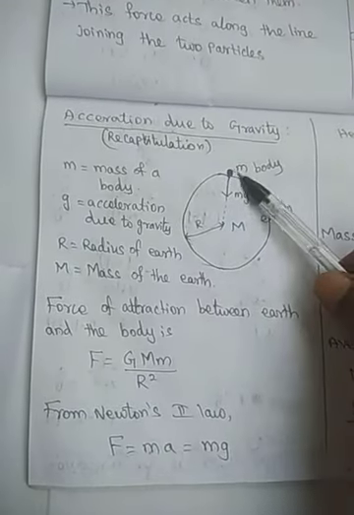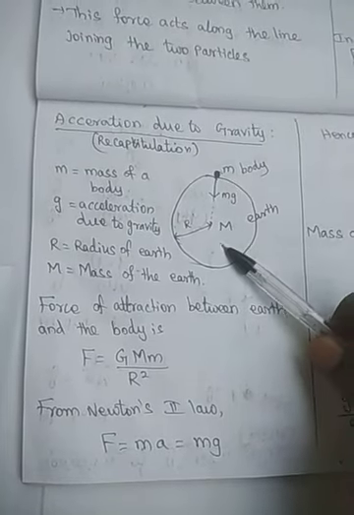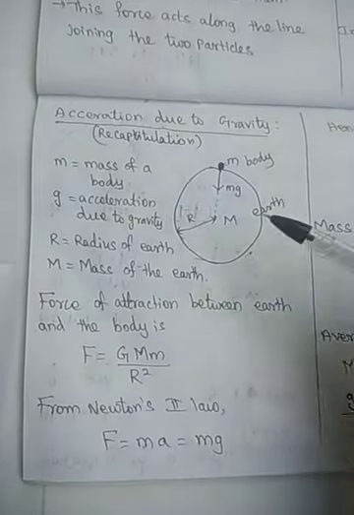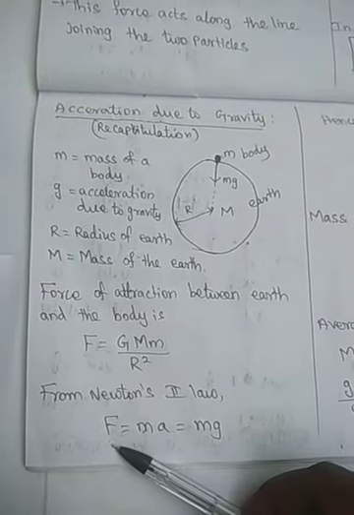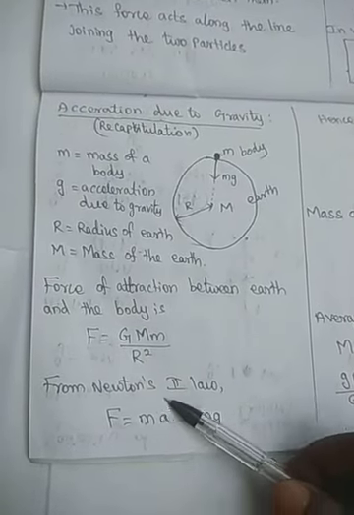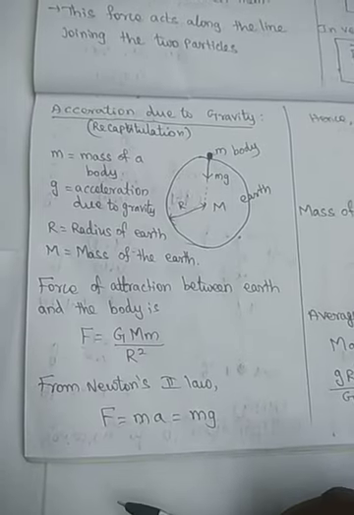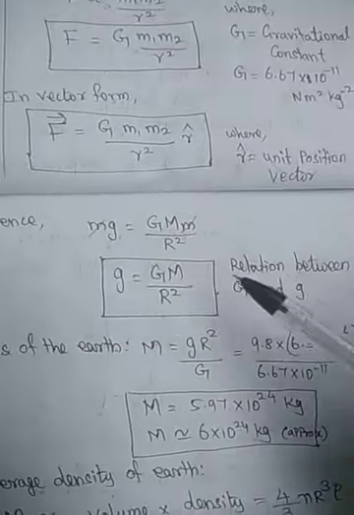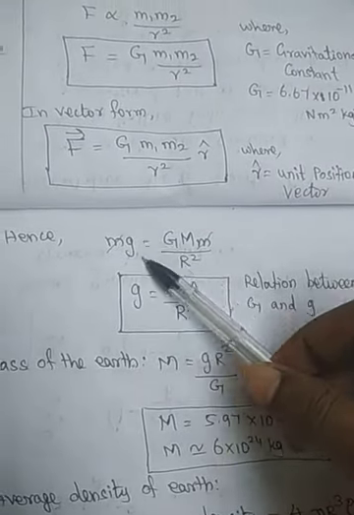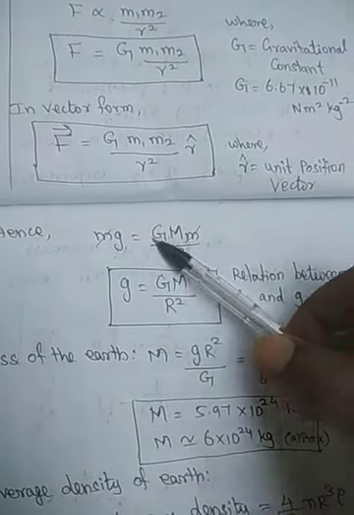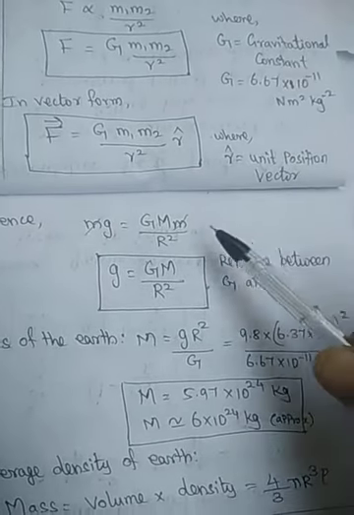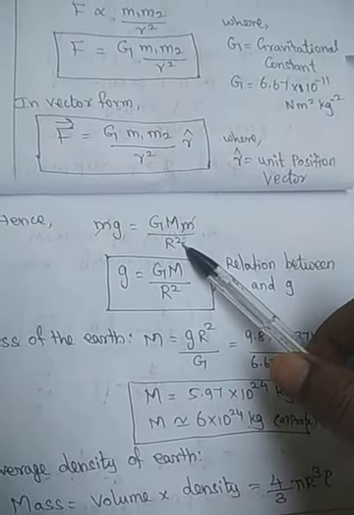Also, there will be a force of attraction towards the center of the earth by the body due to the gravity of the body, which is mg. That is Newton's second law, F is equal to ma, where a is the acceleration due to gravity g. So these two forces are equal. Hence we can equate mg, Newton's second law equation, with Newton's law of gravitation, the force of attraction between any two bodies in the universe.